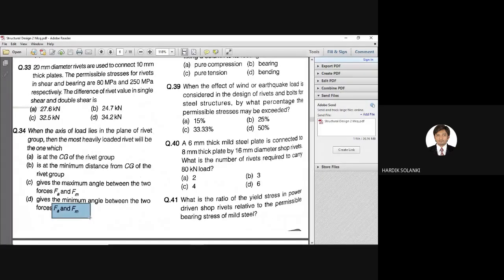So can anyone guess the answer? D. Yes, exactly. D. So when the axis of load lies in the plane of rivet group, the most heavily loaded rivet will be the one which gives the minimum angle between the two forces FA and FM. Remember this term: minimum angle, maximum load. Question number 34, answer is D.